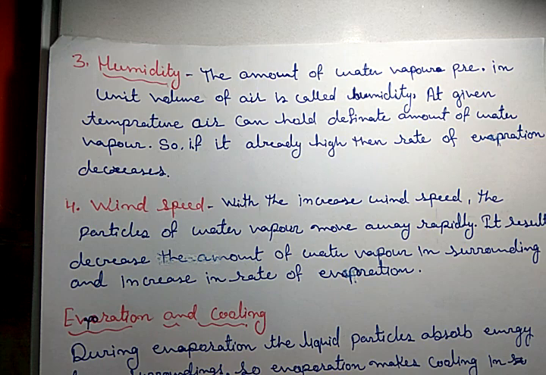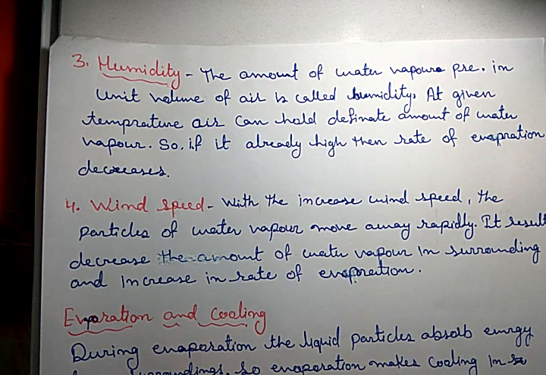Our air can hold a definite amount of water vapor. If there is more water vapor, then the evaporation rate is decreased, because the air cannot hold the water. As you know, in evaporation the water goes into the air, but if air is not taking the water, then where does it go?